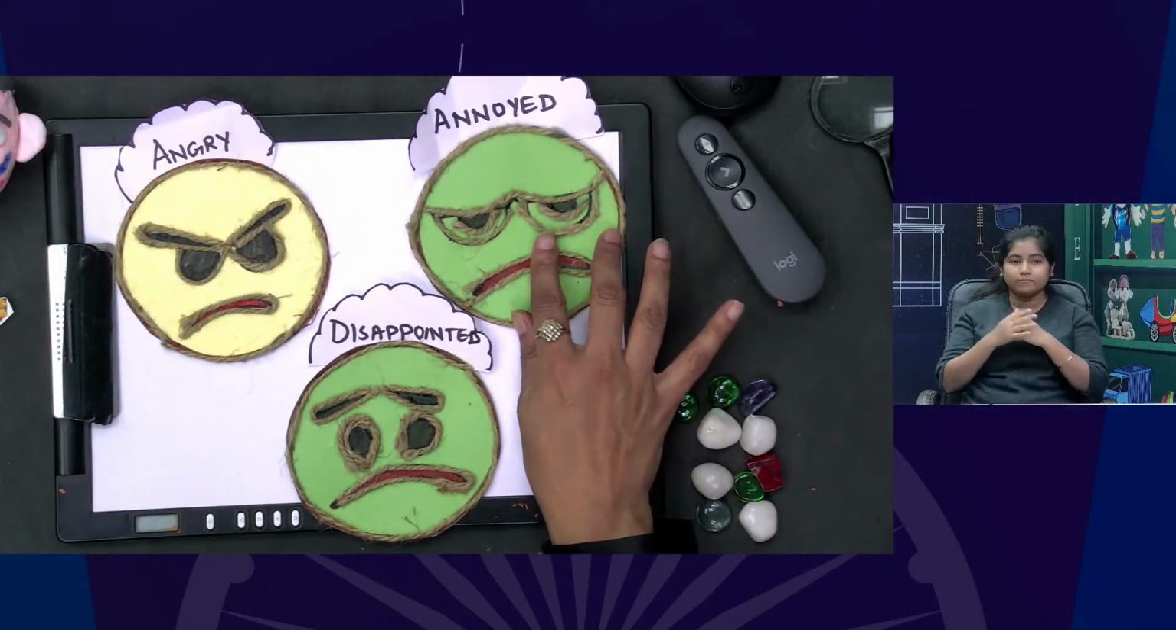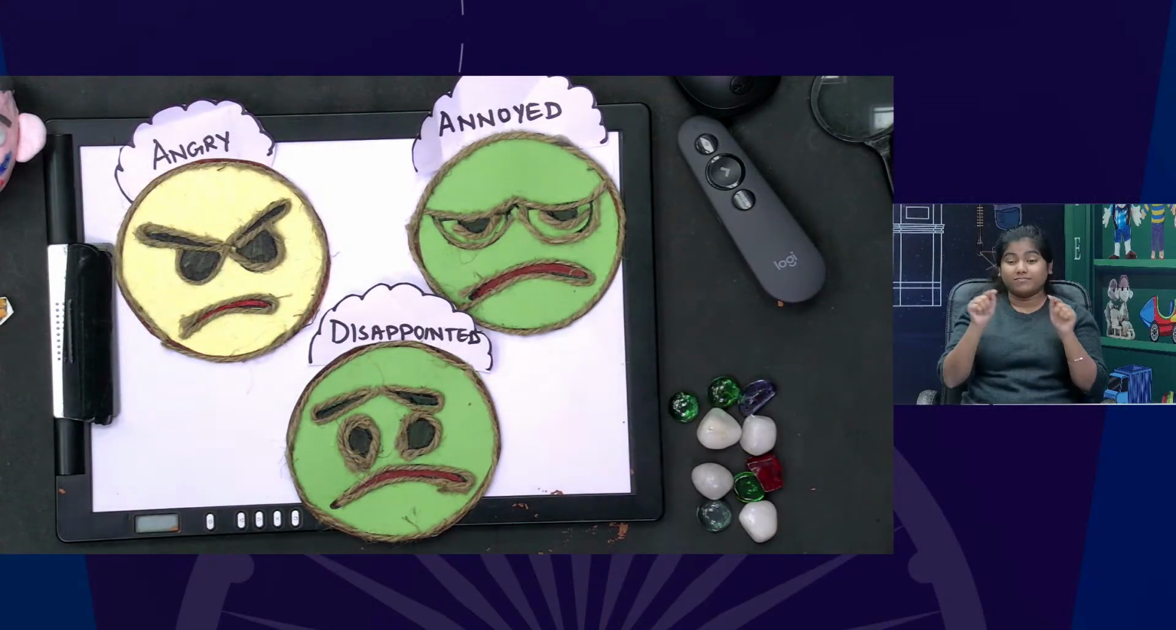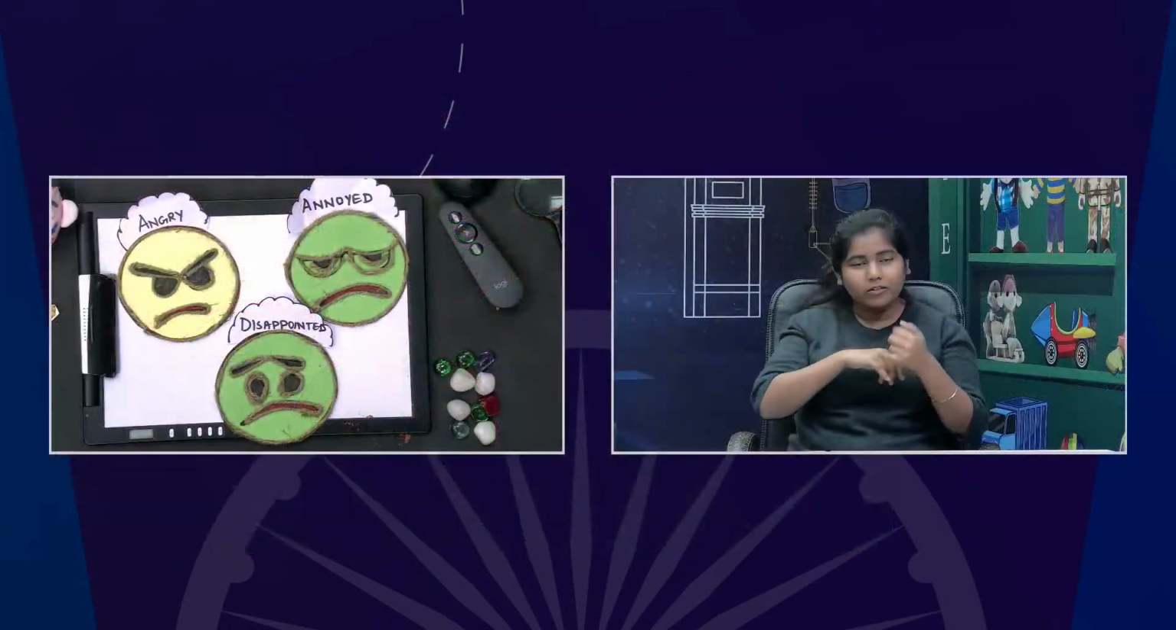Disappointed. So these are the things which we play nowadays daily. We see them in our mobile phones. Smiley emojis are a part of our daily life. So this can be a wonderful game as well. Thank you very much for this wonderful craft.